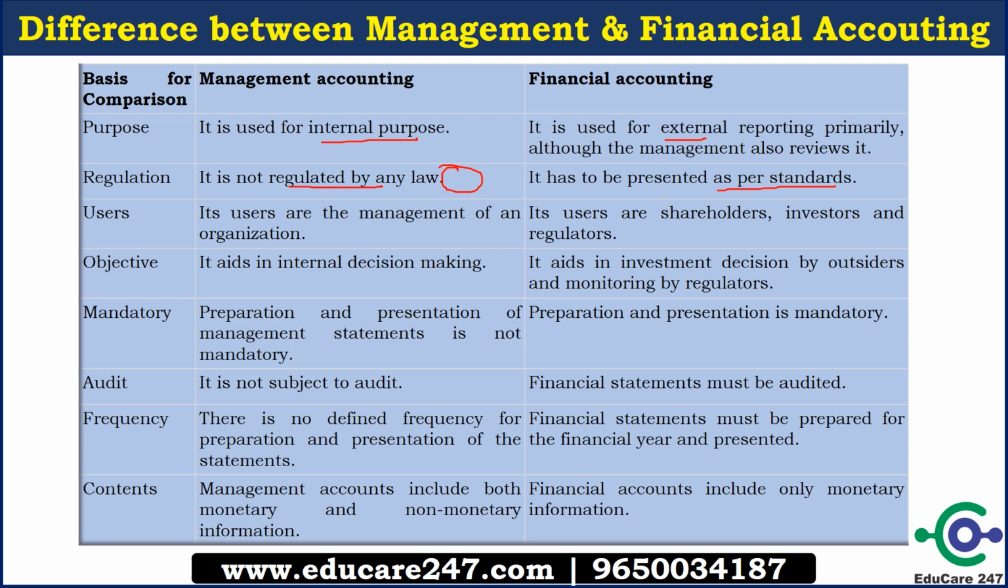What about users? Its users are the management of an organization, so it is an internal party. And for financial accounting, its users are shareholders, investors and regulators. So mark these words. It can be asked in your options. So who are the users of financial accounting? The objective of management accounting is internal decision making, and financial accounting aids in investment decisions by outsiders and is monitored by regulators. So when shareholders have to take a decision, they will check the financial accounting. They have to decide whether to invest in the company or not.